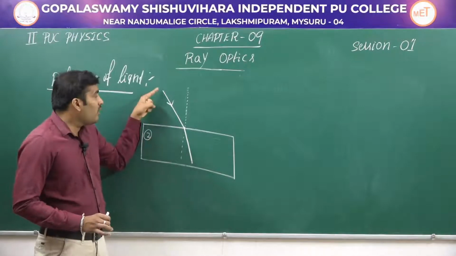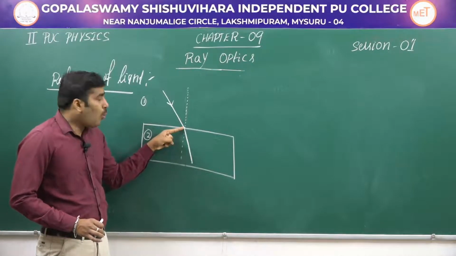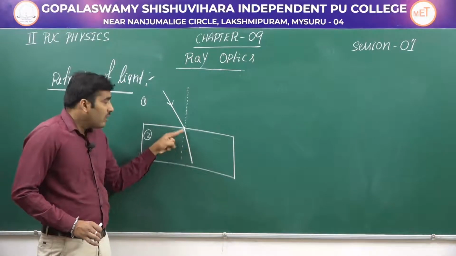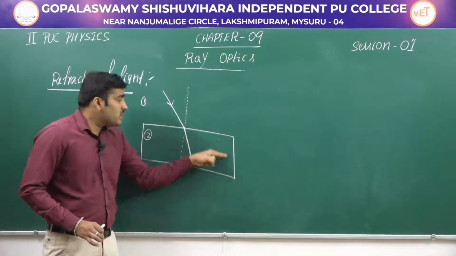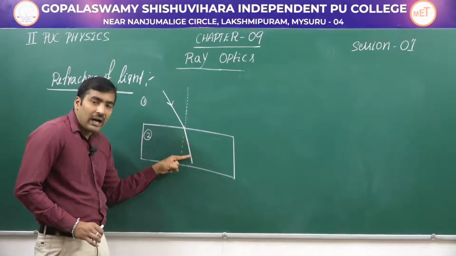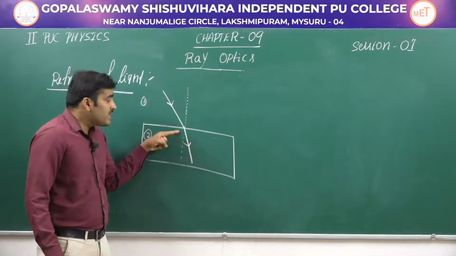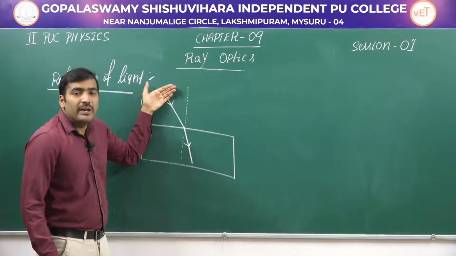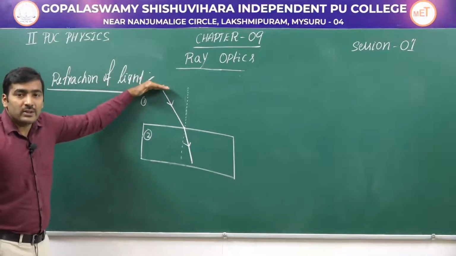When a ray of light is incident obliquely at the interface of two media, it has to go straight like this, but because of the presence of this medium, light slightly changes its path. This change in path of light when it is traveling from one optical medium to the other is called refraction of light.